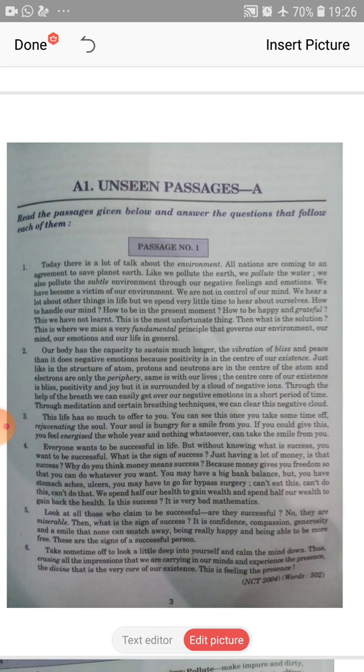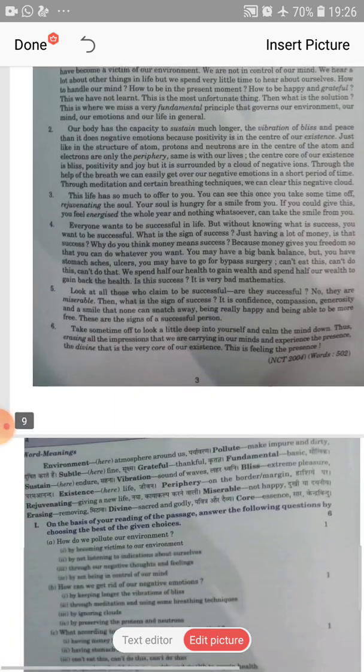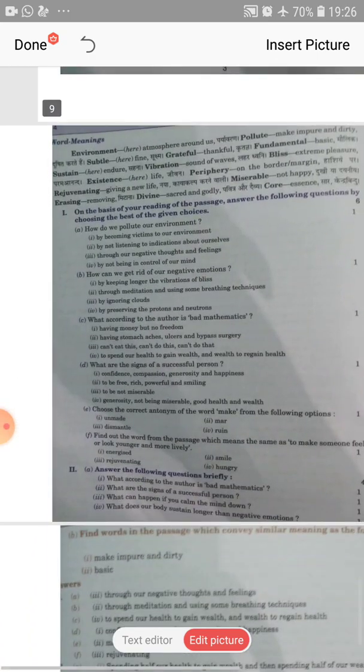So here are 6 paragraphs. Firstly, you will just have a look at your questions. You will not start wasting your time reading the question again. You just have a look at your question. Why do we pollute our environment? How do we pollute our environment? How can we rid ourselves of our negative emotions?